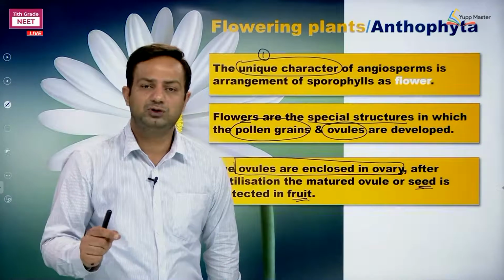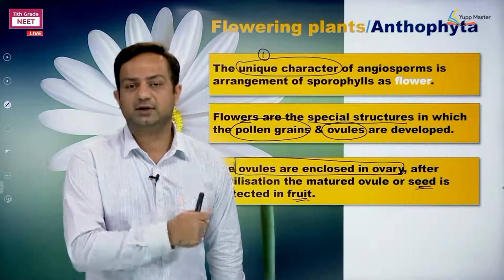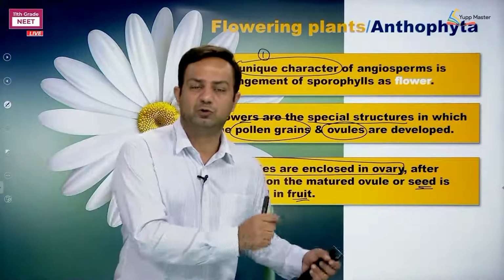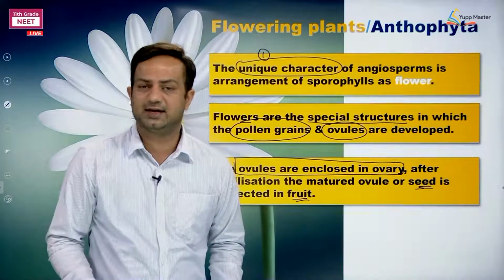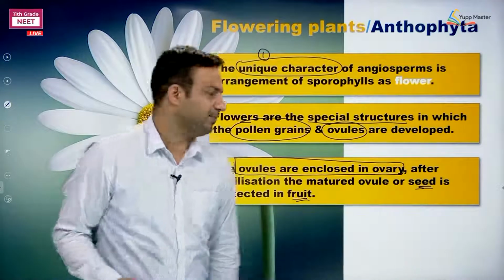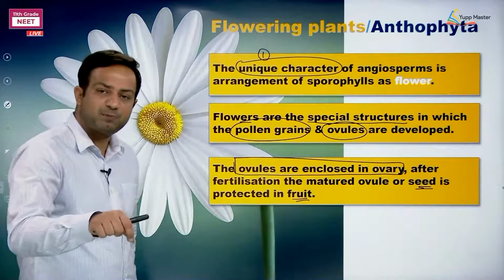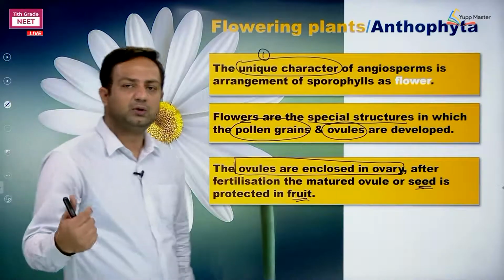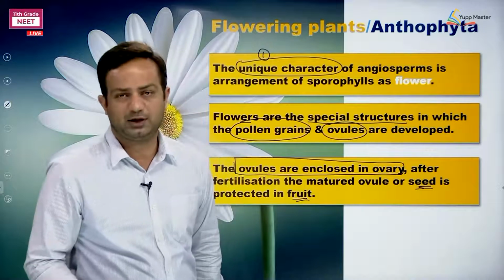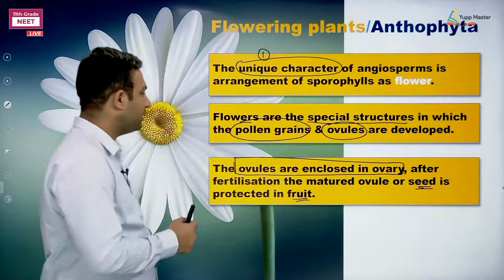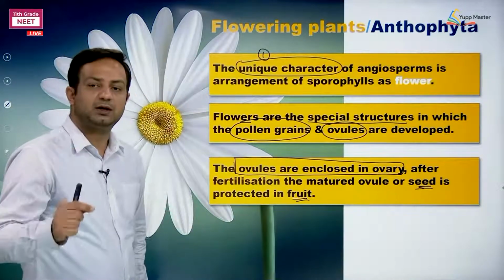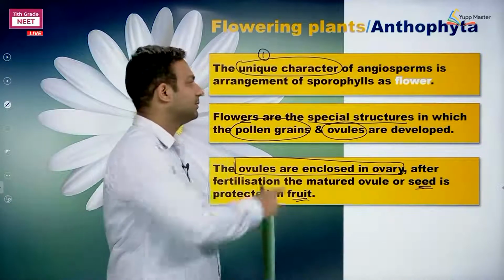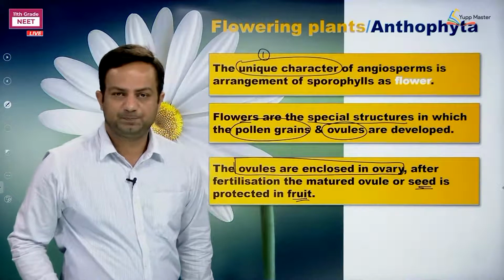But if fruits are considered in the case of angiosperms, I can say the seeds are present in fruits. Fruits are protecting the seed inside them, most of the time. If seeds are not present, the fruit is called parthenocarpic. For that detail, you can go to the chapter on morphology of flowering plants. So these are the points to be kept in mind. Remember the unique feature number 1, and that is flower.